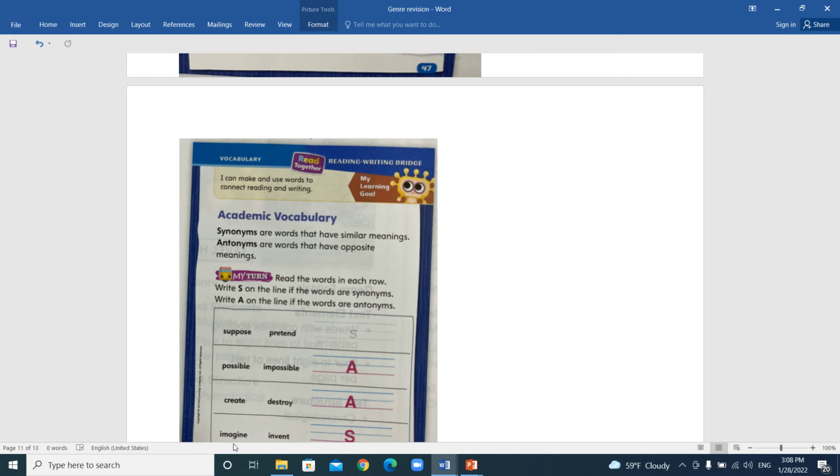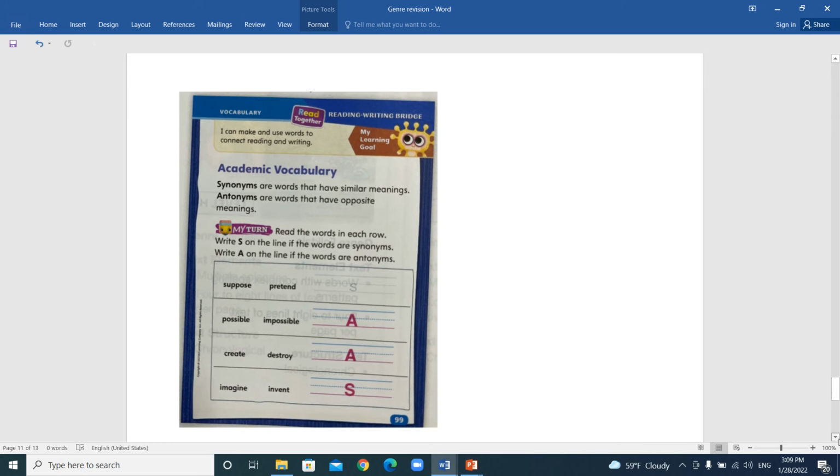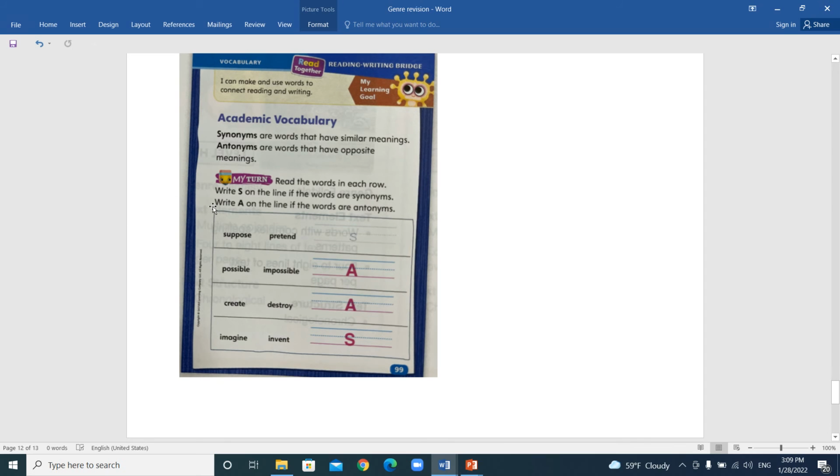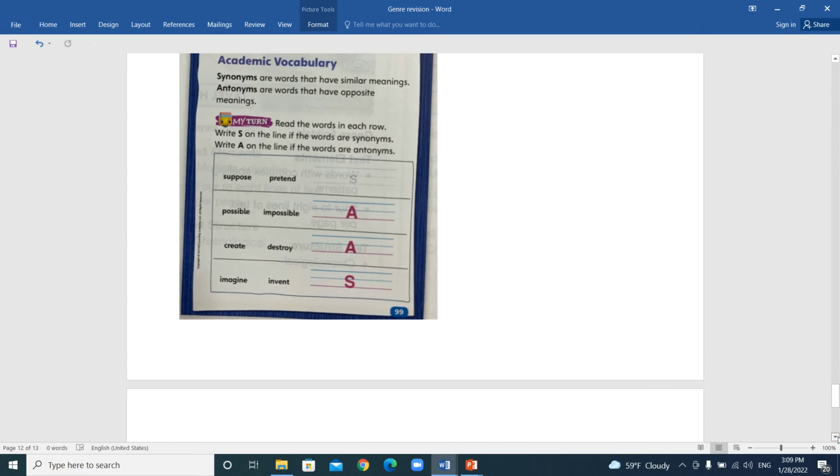Okay? Imagine, invent. Imagine is to think of something or to have a picture of something, and then you make it or invent it. So they're considered synonyms. Okay? So also I can give you 2 words and you write S for synonym and A for antonym. Okay, I hope it'll be okay.